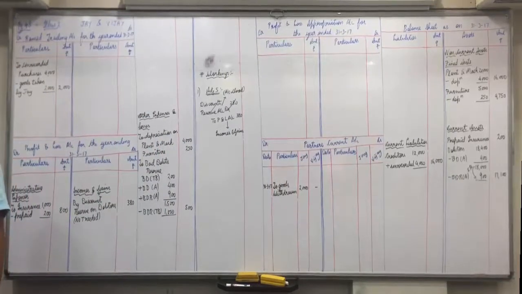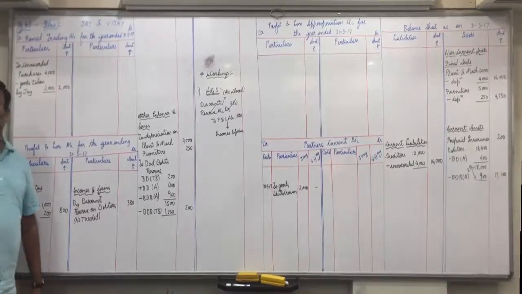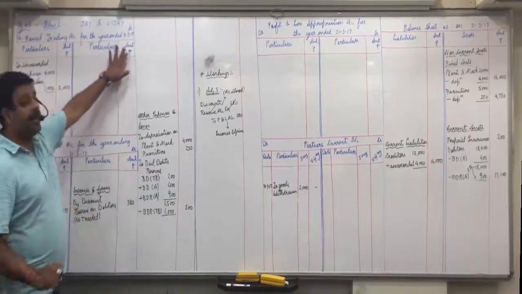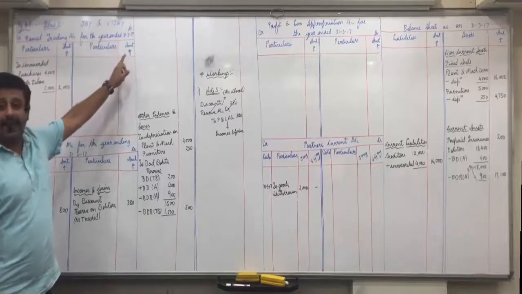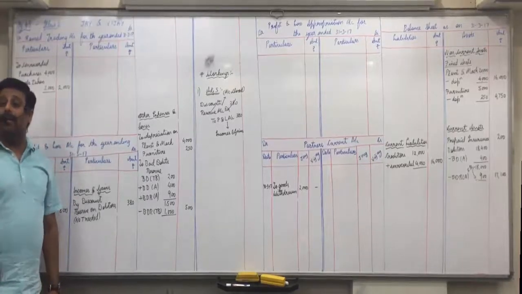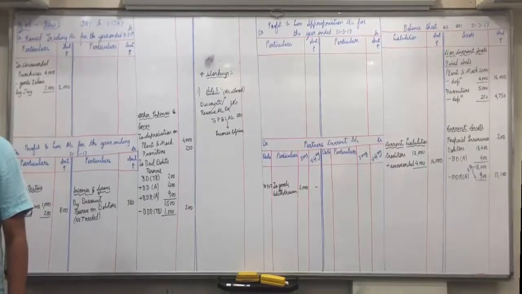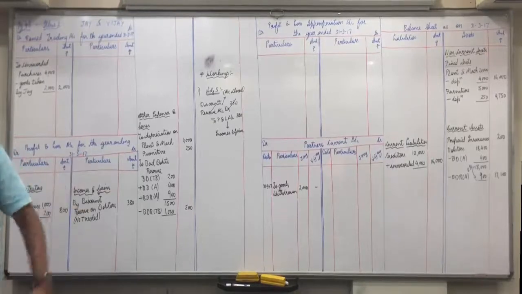17, 18, 18, 19. Once again? How many years? 4 years. So 5 years. Which 5 years? 16 to 17, 17 to 18, 18 to 19, 19 to 20, and 20 to 21. Correct. I've told you always that we have to see the number of years from the beginning of the current year. Ending is 31/3/17. What is the beginning of the current year? 1/4/16. So 1/4/16 to 31/3/21 will be how many years? 5 years. Straight away 21 minus 16, 5 years.